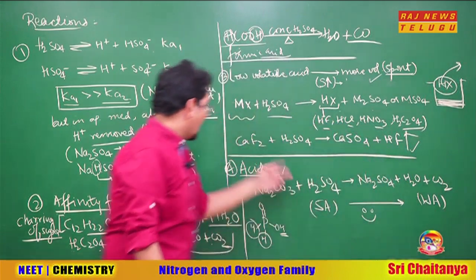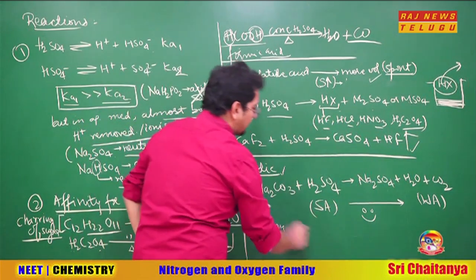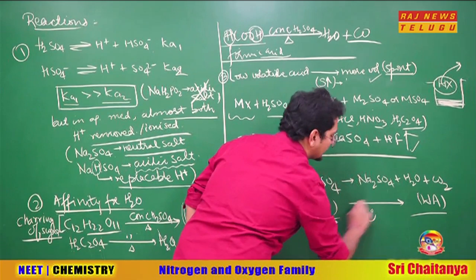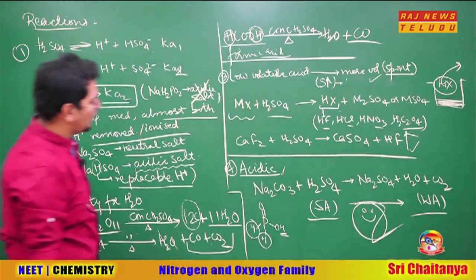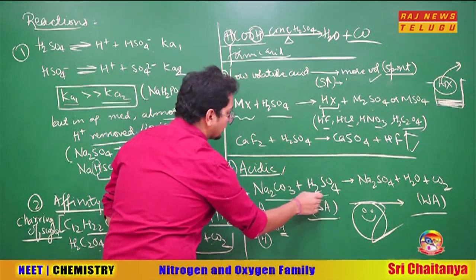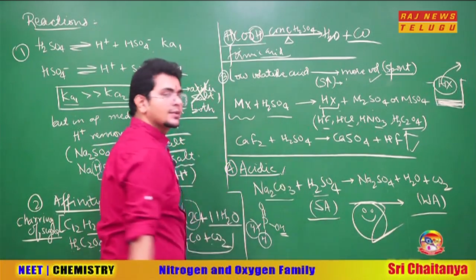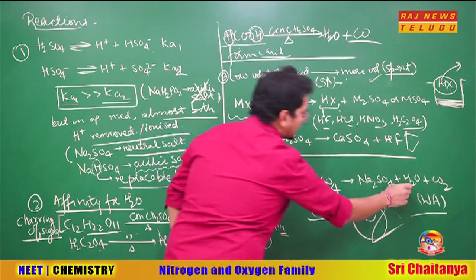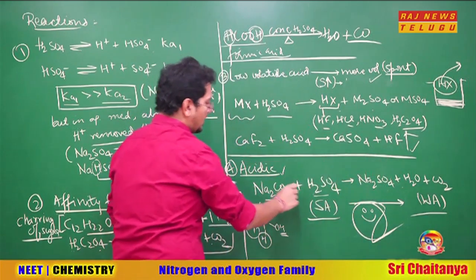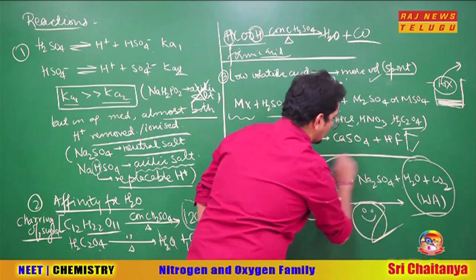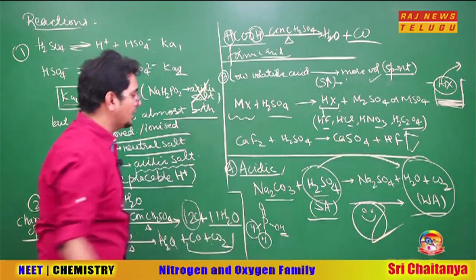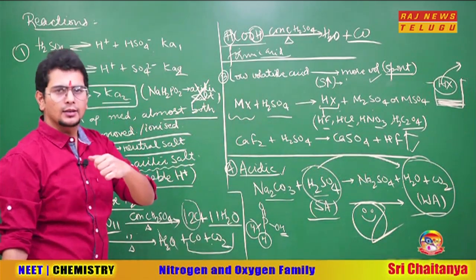Going ahead, acidic nature, same logic. The logic is simple that from strong acid to weak acid, the conversions are spontaneous. So carrying on, Na2CO3 with H2SO4, H2SO4 will give the H plus here. So what will happen? You will get H2CO3. So H2SO4 is a strong acid giving a weak acid. So strong acid to weak acid conversions are spontaneous. So this reaction will happily occur.